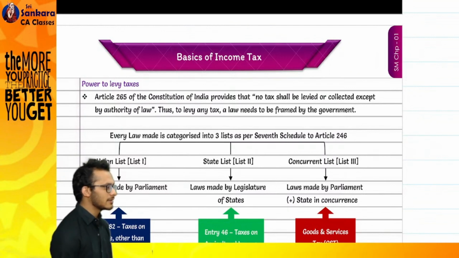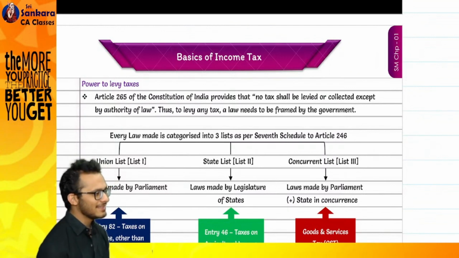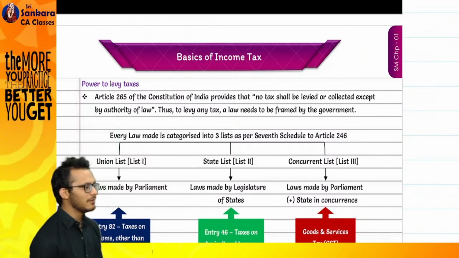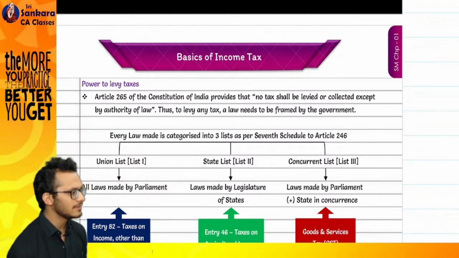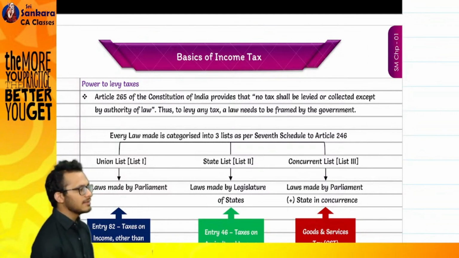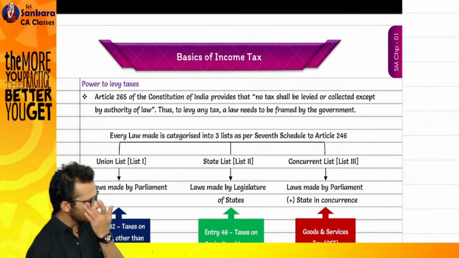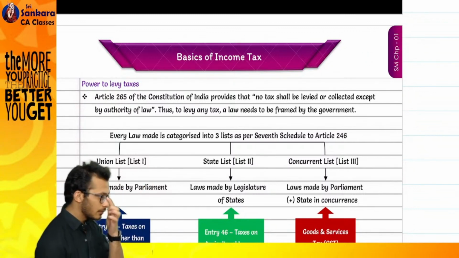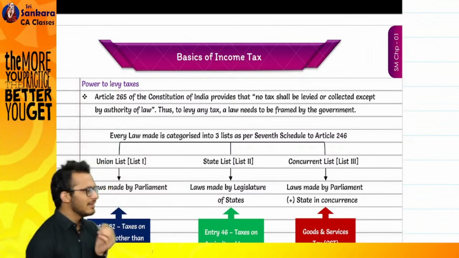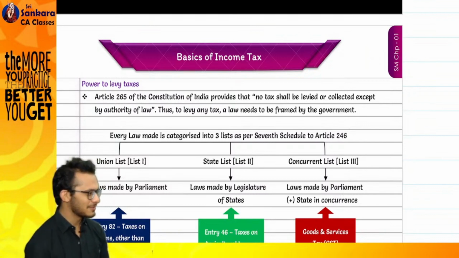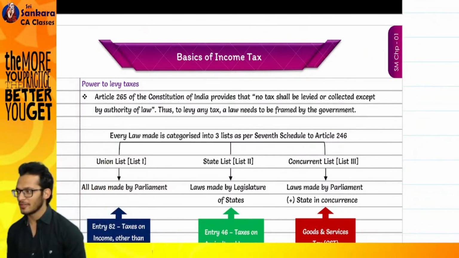An example of indirect tax. Apart from that, customs is also one example, excise is also one example. VAT, sales tax, service tax are out, everything is out. You have customs duty and excise duty. In your final level and inter level exams in indirect taxes, you will only learn GST and customs, that's all. Your VAT, CST and all is not there. You can learn it off the records.